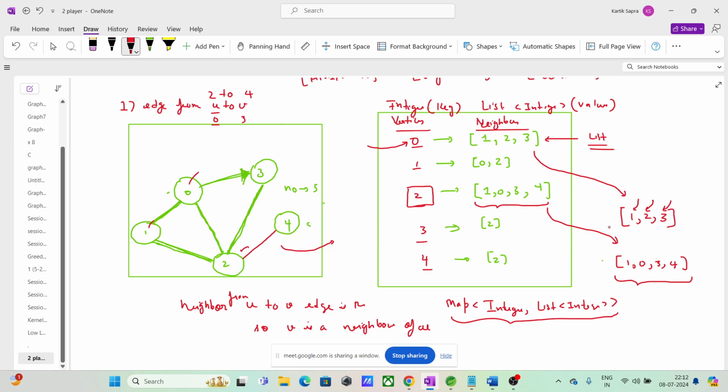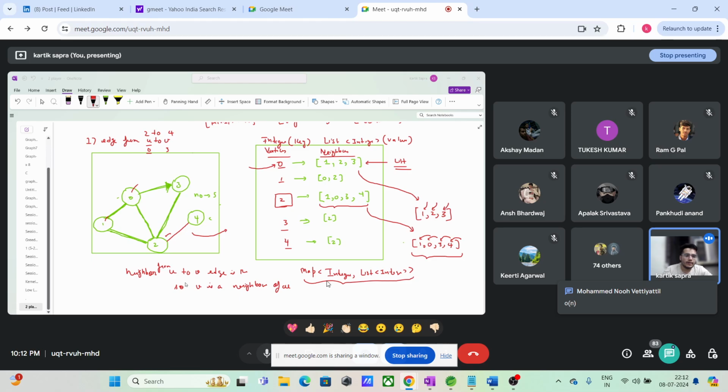Again guys, what is the way to check? You will go on the first index, is 4 there? No. Second index, is 4 there? No. Third index, is 4 there? No. Fourth index, is 4 there? Yes. So guys, what is the time complexity of this thing, to check is there an edge from U to V? Everyone, what is the time complexity?